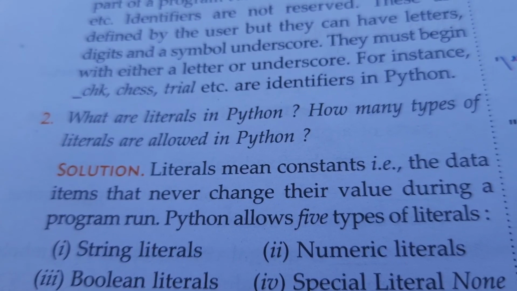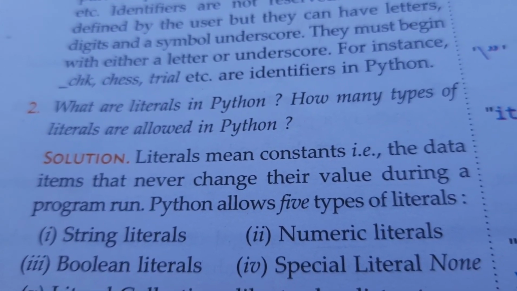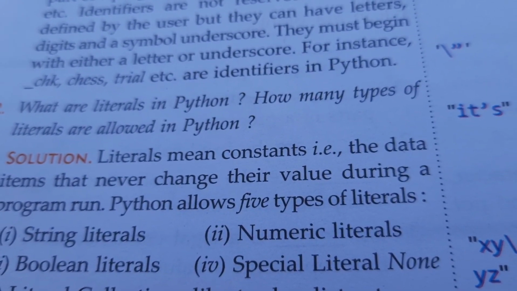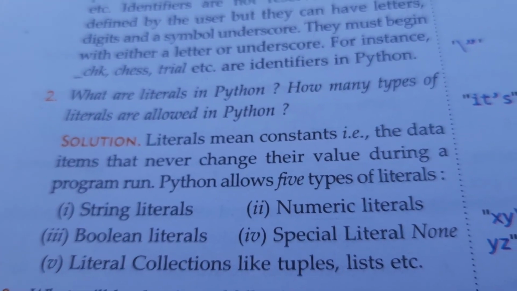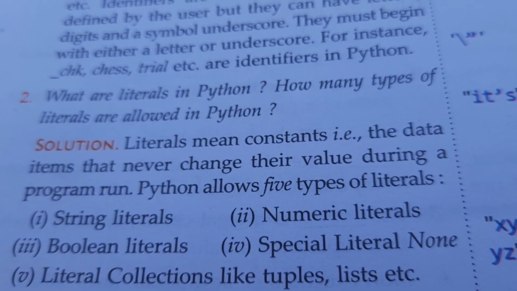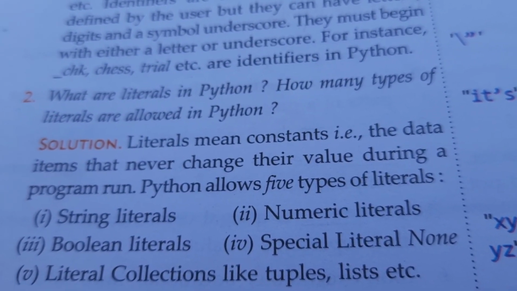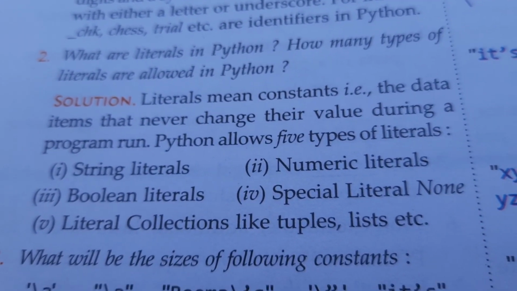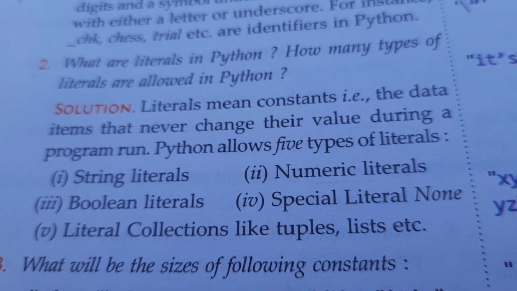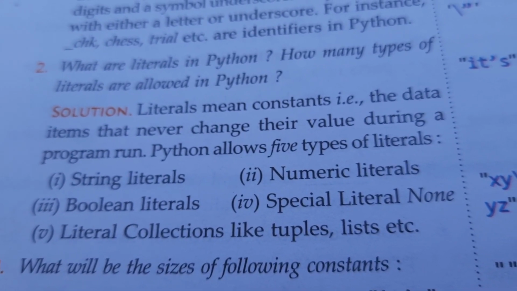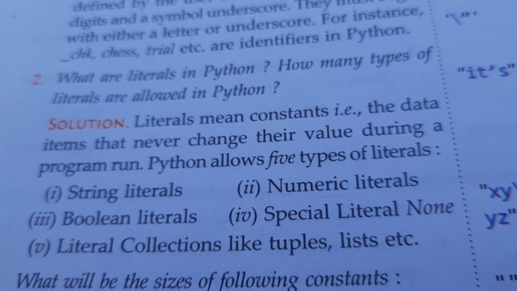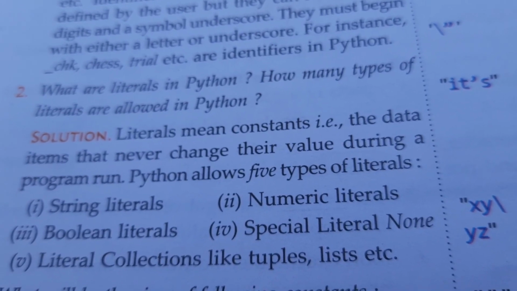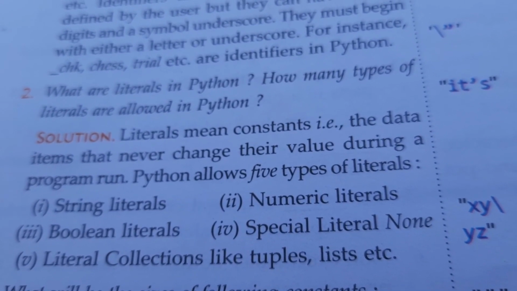One more question was there: what are literals in Python and how many types of literals are allowed in Python. So you know, literals mean the constants, the data items that never change their value during the program run. Python allows 5 different types of literals: string literals, numeric literals, boolean literals, special literal None, and literal collections like tuples, lists, etc. Almost all the students wrote the answer to this question correctly.